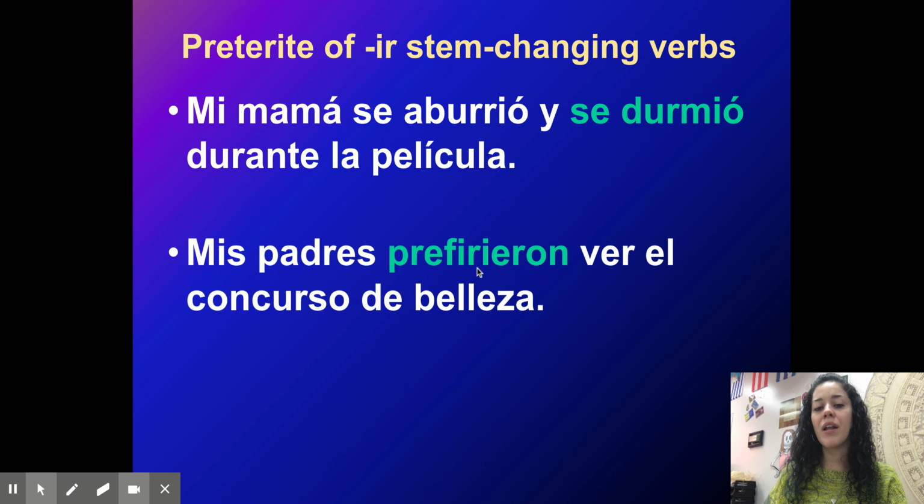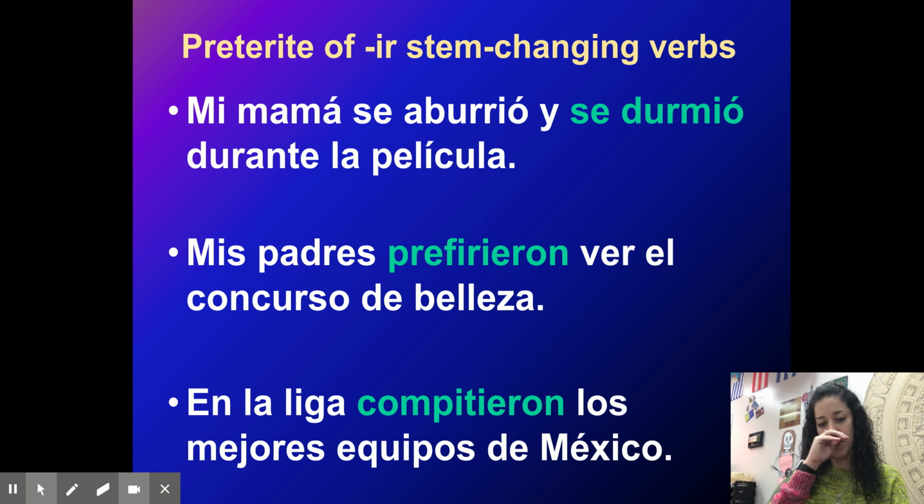Mis padres prefirieron. So preferir in the present tense used to be an E to IE. In the preterite, it's just E to I. And so notice it's the E right here, prefirieron. The E that used to be closest to the IR, right? There it is. And then the ieron for the they. Mis padres prefirieron ver el concurso de belleza. They preferred to watch the beauty pageant.